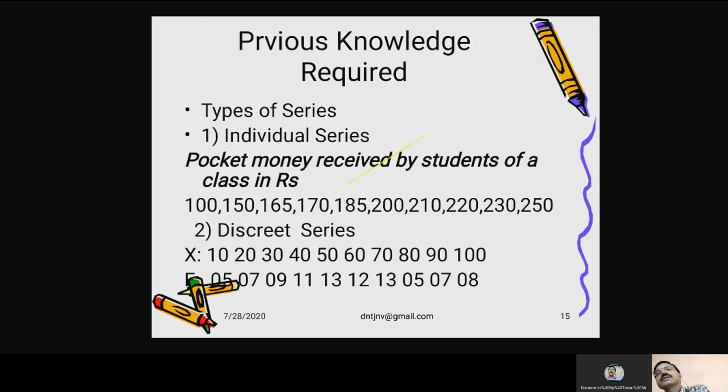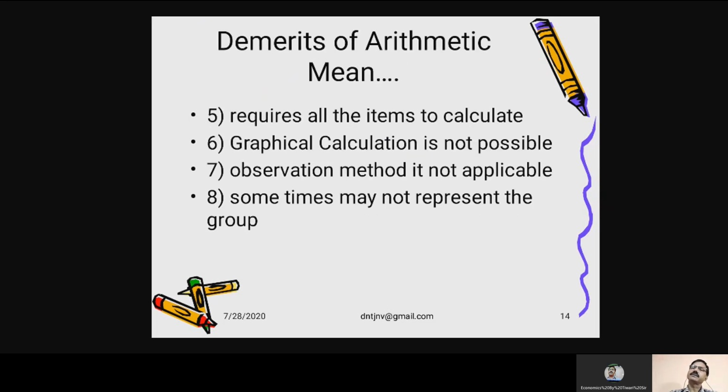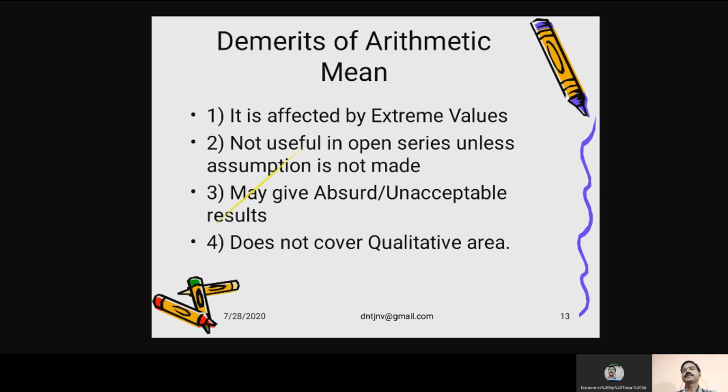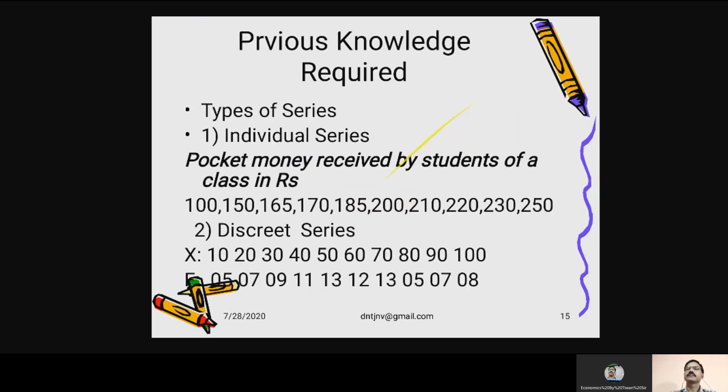Now, what is the previous knowledge which is required to calculate arithmetic mean? First of all, there are three types of series, namely individual series. As you can see, pocket money received in the original form. Then comes discrete series, when two types of values x and f are given. Suppose 10 rupees is getting 5 students, 20 rupees is getting 7 students, 30 rupees are obtained by 9 students, 40 rupees by 4 students. In this way, this is called discrete series when the values of x and f are given.